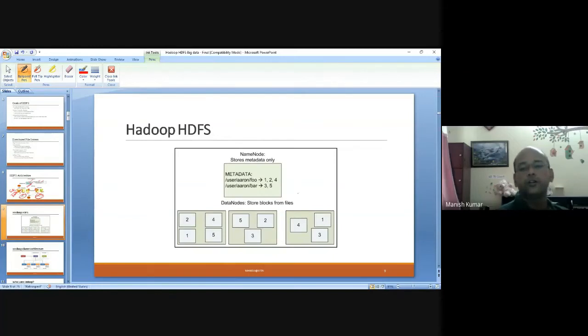For example, you can see that 2 is replicated, then 4 is replicated, then 3 is replicated, 1 is replicated, and 5 is replicated. So what I mean is that you are replicating each block of data at least once. You can go for multiple instances also, but at least one instance of replication is advisable. Okay.